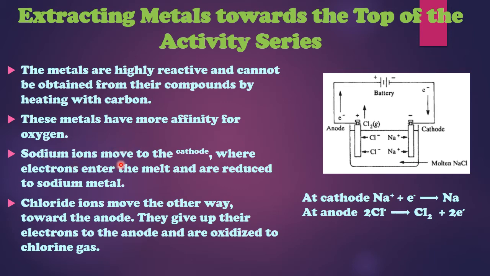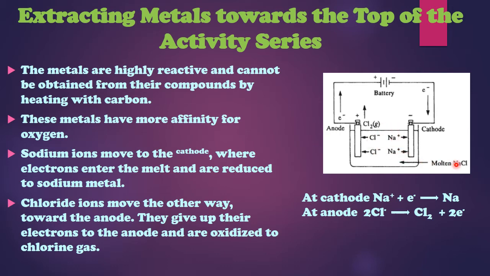So how sodium metal has to be obtained, we are going to study in this particular slide. You need to understand that in this diagram we are going to take molten sodium chloride. You need to remember that it is molten sodium chloride, because students at times forget and use an aqueous solution of sodium chloride. You can never use an aqueous solution of sodium chloride. This is a tricky question also asked: why do we use molten sodium chloride and not aqueous sodium chloride? I'll explain why during the process.